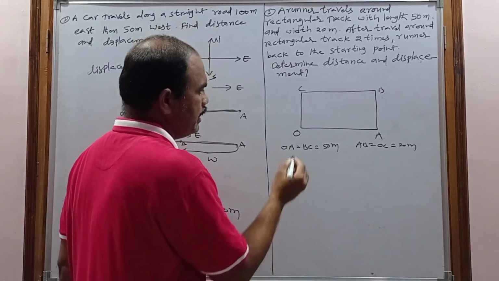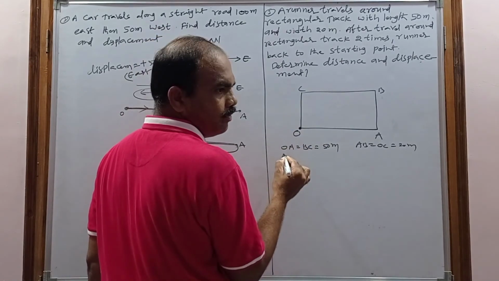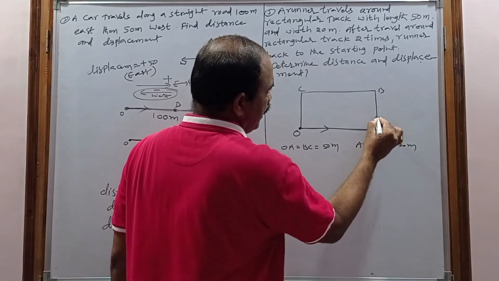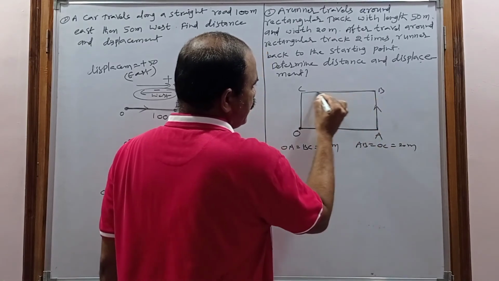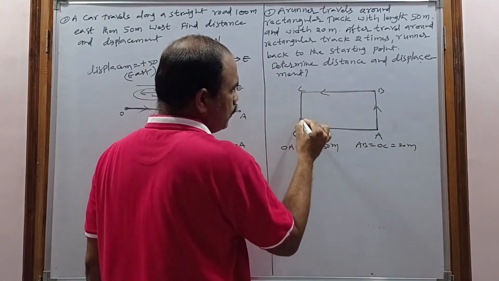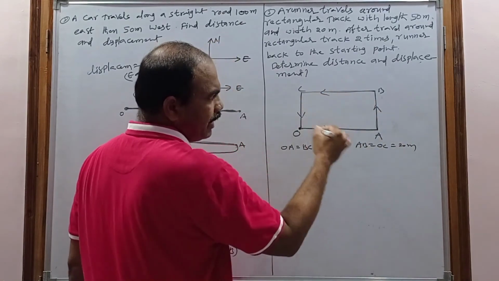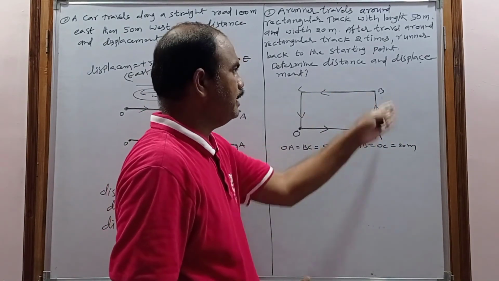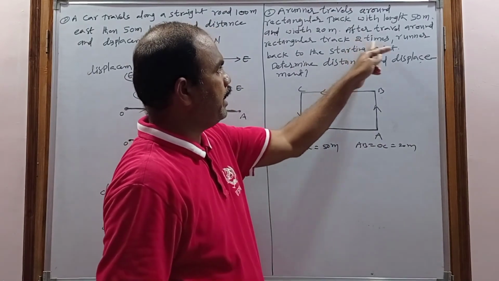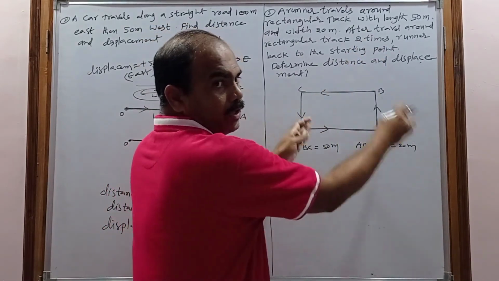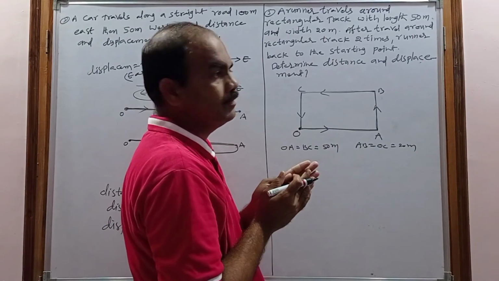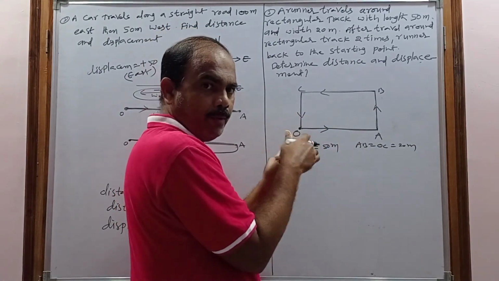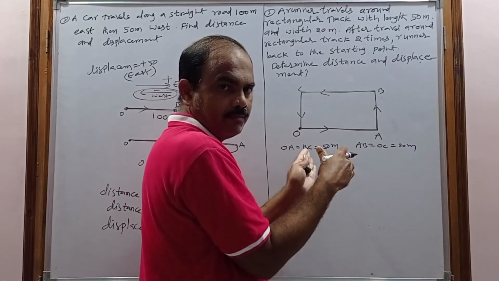Let us imagine he started from O and is traveling O to A, A to B, B to C and C to O. Then it will be called one time, and he completed one time along the track. But he completed how many times? 2 times. If he completed 2 times, again when he reaches the starting point, only then is one time complete.